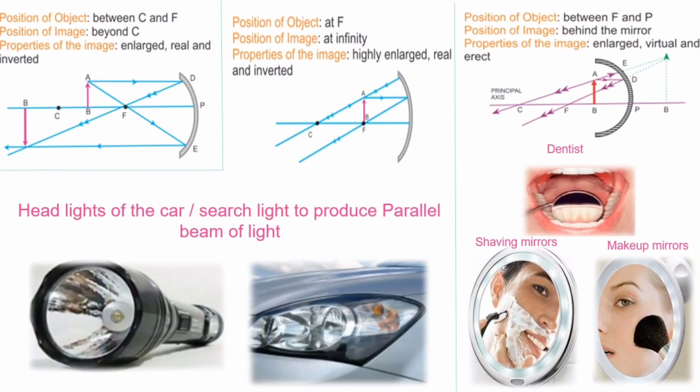Now comes the last position, between F and P. If an object is not even at focus, we cannot expect a real image. So by following the rules, if we extend behind the mirror, we get an enlarged erect image, and that is nothing but the virtual image. So that's how one can plot the image for concave mirrors.